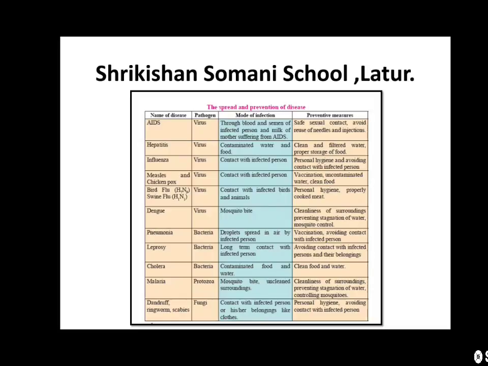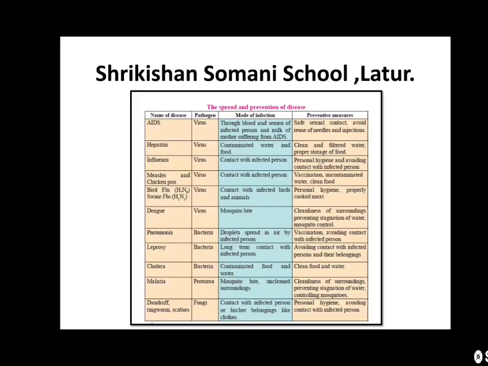Pneumonia is a bacterial disease. Mode of infection: droplets spread in the air by an infected person. While sneezing or coughing, the germs or pathogens may enter the air, and when they enter a healthy person's body, that person is also attacked by pneumonia. Preventive measures: vaccination and avoiding contact with infected persons. Leprosy is a bacterial disease spread by long-term contact with an infected person.